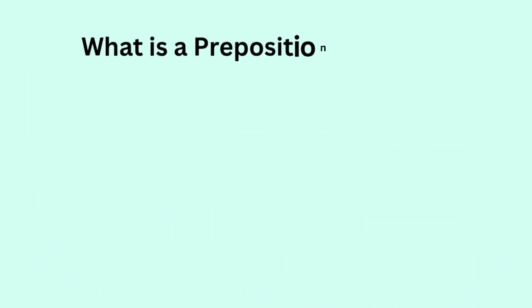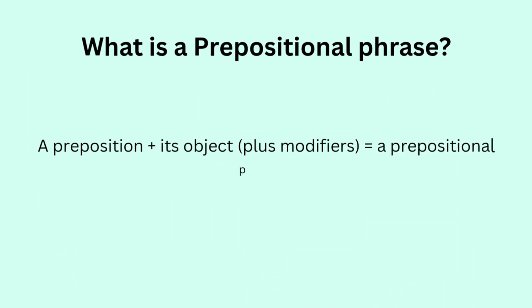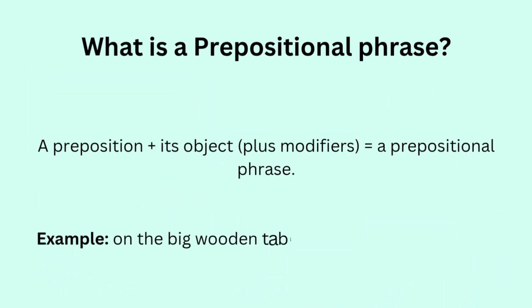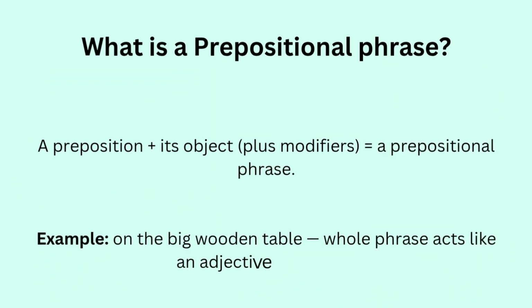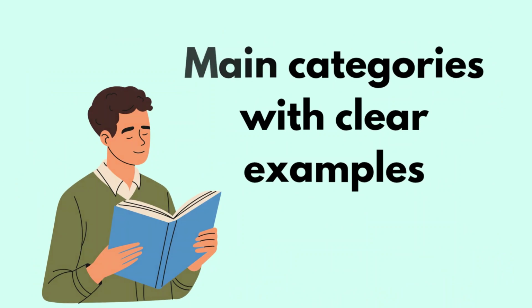What is a prepositional phrase? A preposition plus its object, plus modifiers, equals a prepositional phrase. Example: on the big wooden table. The whole phrase acts like an adjective or adverb. Main categories of prepositions with clear examples.